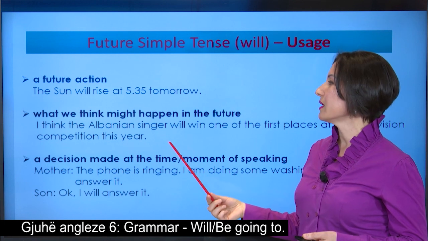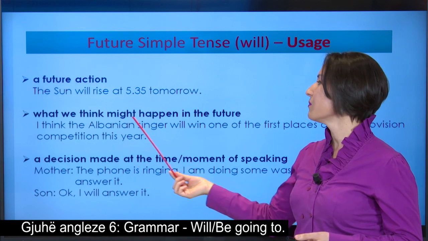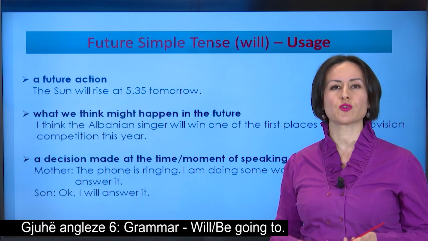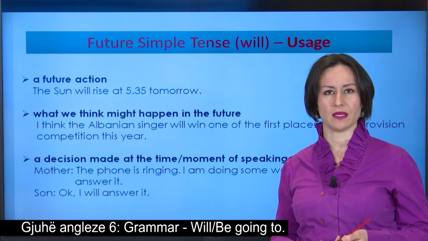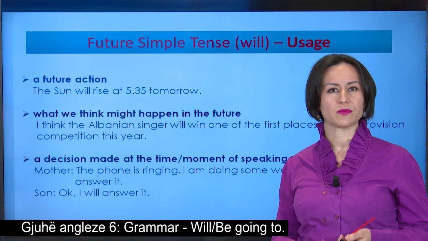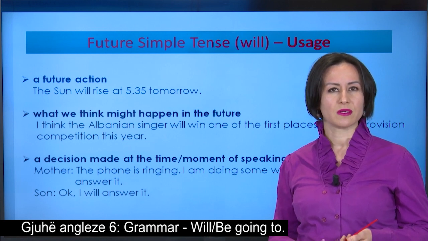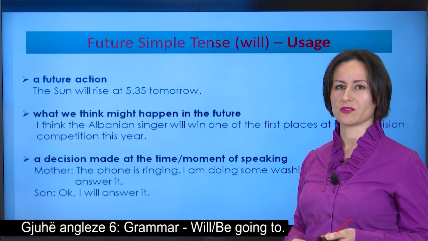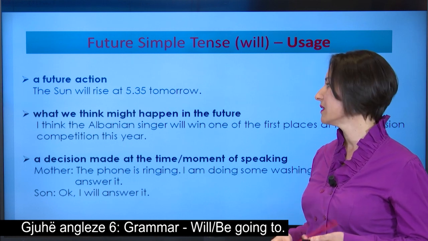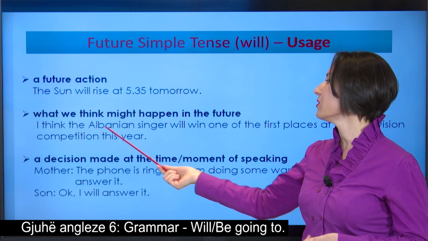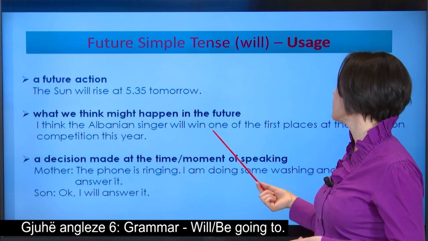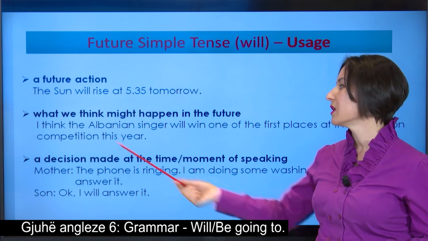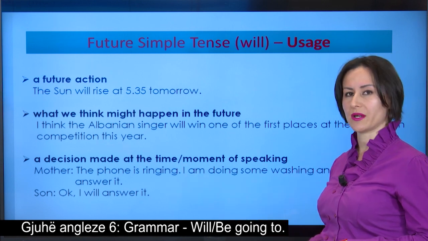While we are talking about what we think might happen in the future, we make use of words such as probably, I think, I believe, I am sure, I expect, etc. For example, I think the Albanian singer will win one of the first places at the Eurovision competition this year.